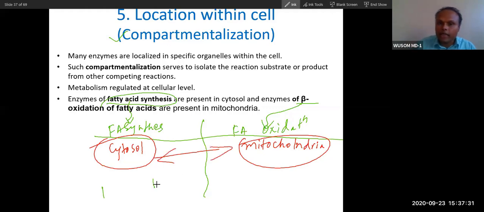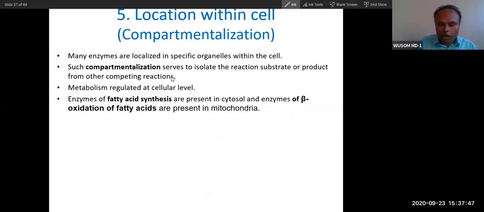So this is a unique type of regulation, but it is permanent. It is permanent, so you will not have to take too much burden about this. You have to memorize which pathway is present in which compartment. That's all you have to memorize. So compartmentalization is also a different type of regulation method that the cell has adopted.